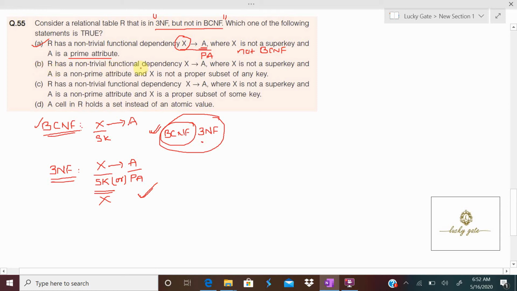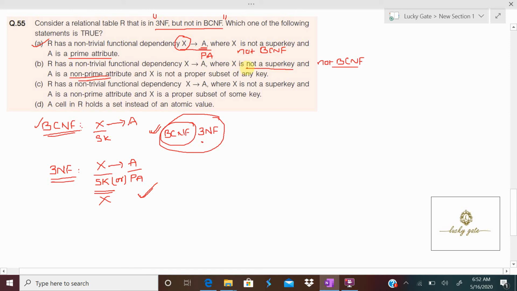Observe, in option B, R has a non-trivial functional dependency X to A where X is not a super key. Because it is not a super key, I can conclude with this option it is not BCNF, and the question is 3NF but not BCNF, so anyhow it is not BCNF. And A is a non-prime attribute. A non-prime attribute is nothing but a non-key.